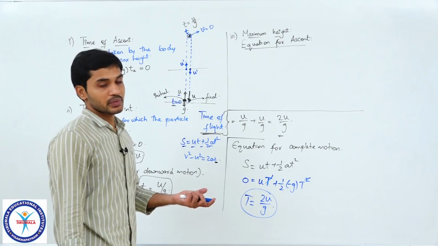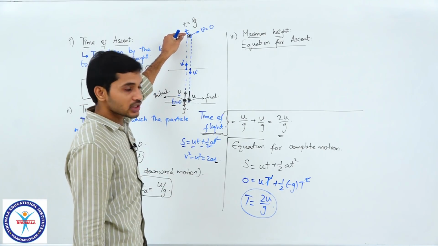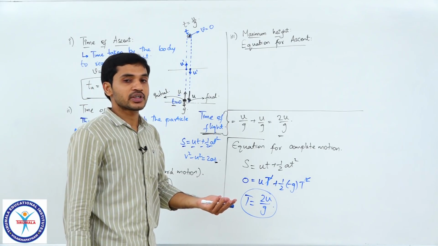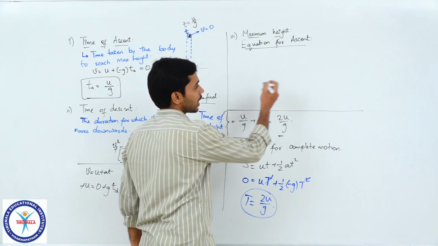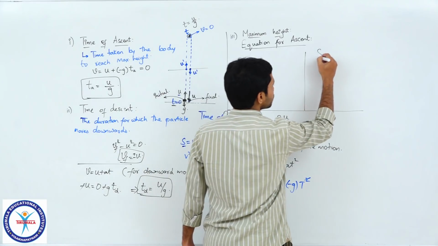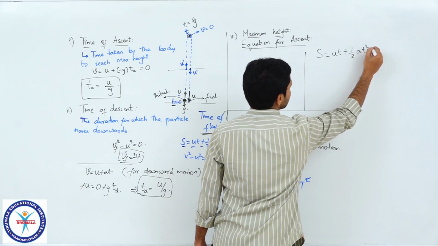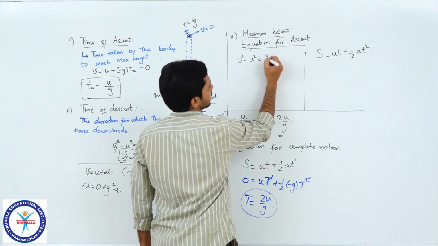I can use v square minus u square equal to 2as, or I also know the time it takes for the particle to travel from here to here. I can also use s is equal to ut plus half at square, clear. I will use v square minus u square equal to 2as. I want you to derive the same result by using s is equal to ut plus half at square. So, please do that, clear, students. I will use v square minus u square is equal to 2as.